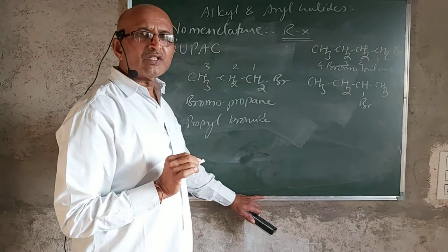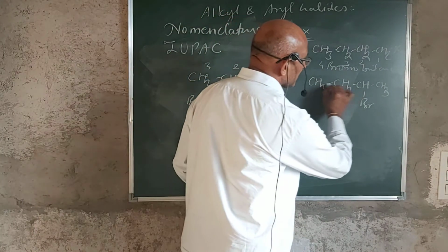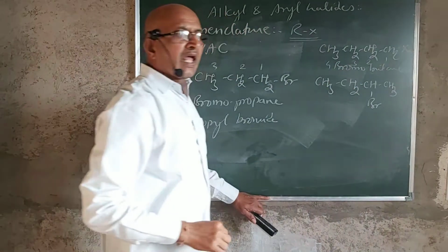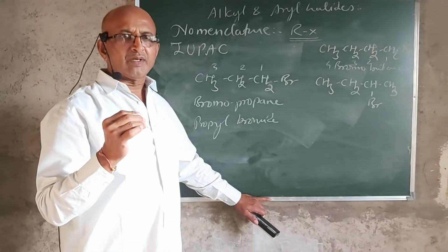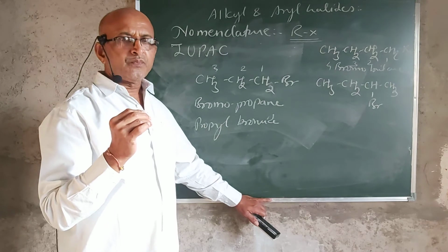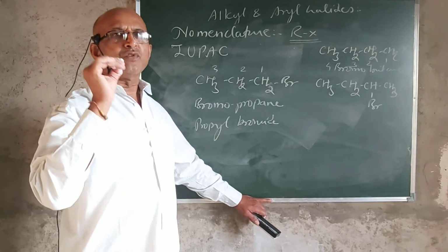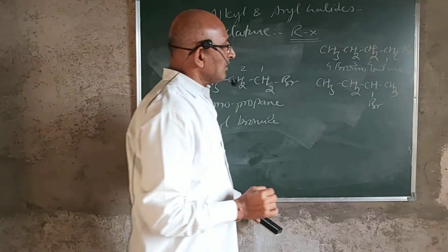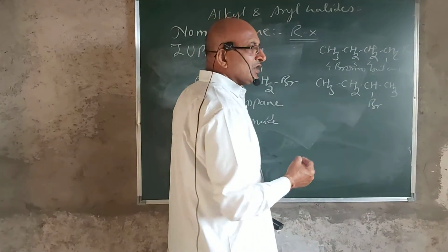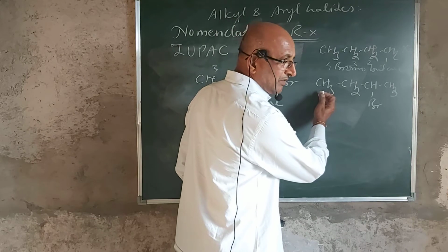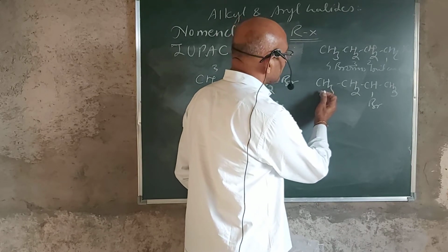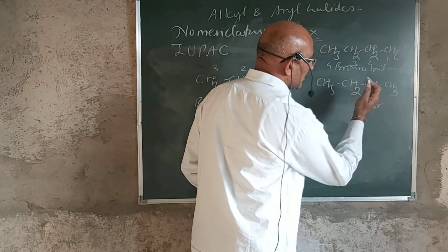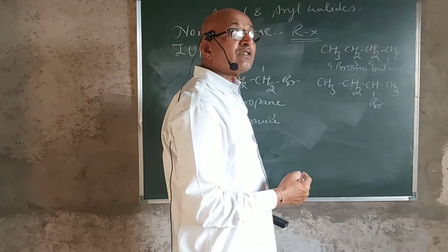So what are we supposed to do? Because the straight longest chain is of 4 carbon atoms, here we will have to start the numbering of the carbon atoms in a way where the halogen atom will get the lowest possible number. From which side will it get the lowest possible number? If you start giving the numbering from the left hand side, this is 1, 2, 3 and 4. So here you get the number 3. So you may call it 3-bromobutane.